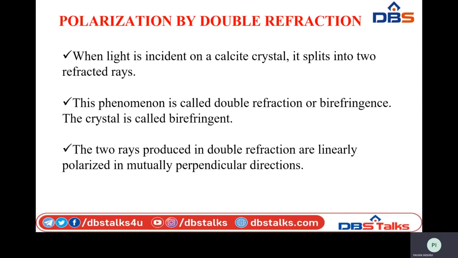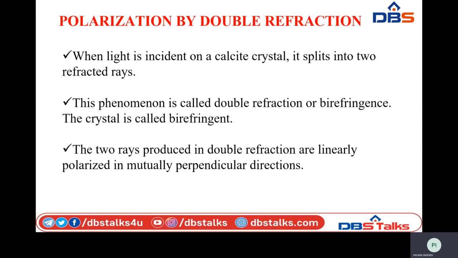One example of such crystals is the calcite crystal. When light is incident on a calcite crystal, it splits into two different refracted rays. One ray obeys completely the laws of refraction and is bent at the point of incidence, and the other ray doesn't obey the laws of refraction. It will travel straight through the calcite crystal.